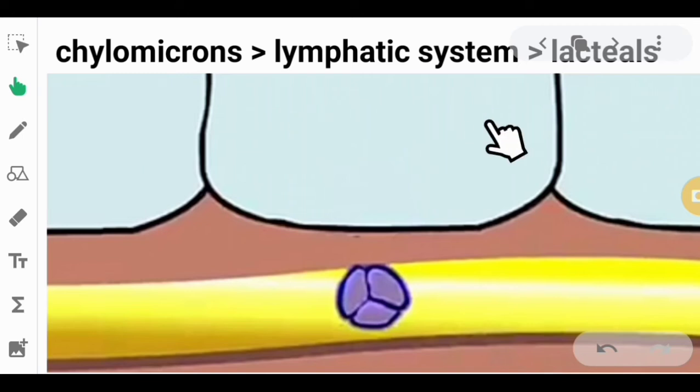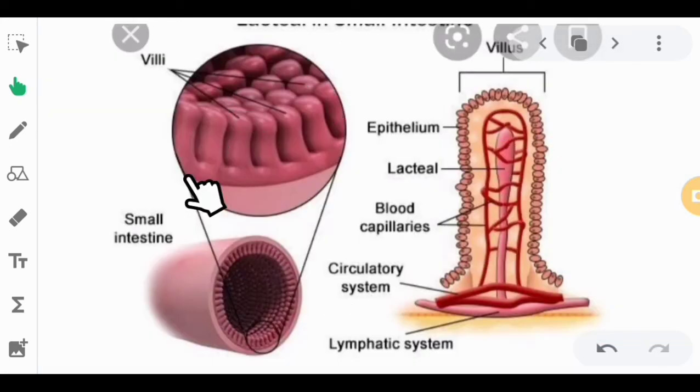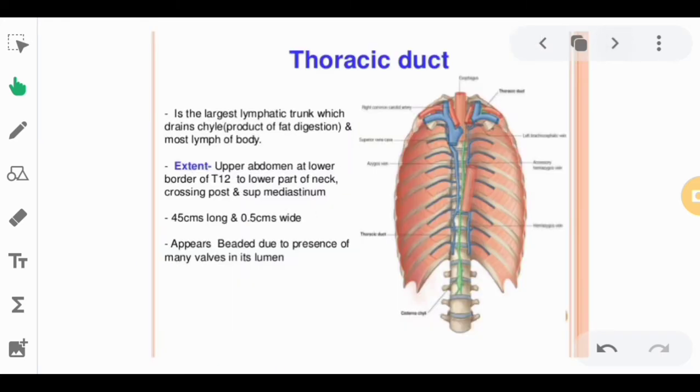Now the chylomicrons will leave the epithelial cells and the ER. They will be transported into the lymphatic system, into what we call the lacteals. These lacteals can be found inside the villi. This is your villi in the small intestine, and here are the lacteals. These lacteals connect to the lymphatic system, which is their pathway to the bloodstream, because the chylomicrons will then pass through the thoracic duct, which can be found near our lower collarbone.